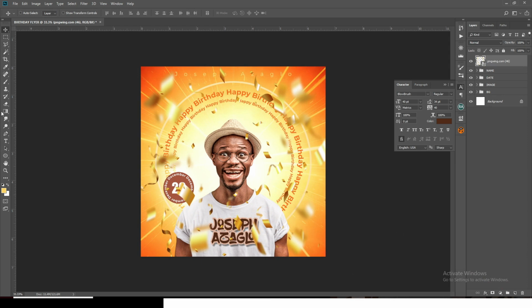I'm going to pick hard round brush. I'm going to click on my brush, and I'm going to pick the hard round brush. I'm going to give it mask, and then make sure my caps lock is also off. Reduce the size. We're going to hide the ones that we want. I know it sounds funny, right? But we are going to clean the ones that we want. So let's set this side to color black, and then let's click on the mask, the opacity and the flow to 100%, and then let's mask this one.